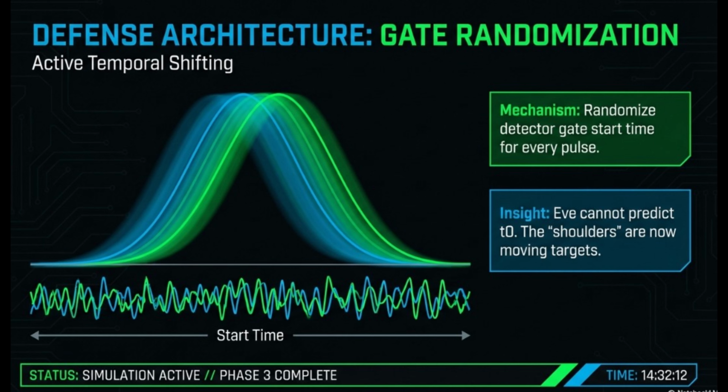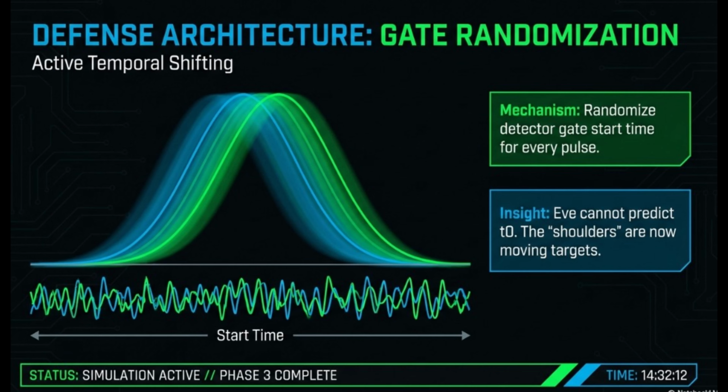Architectural resilience. Exercising the ghost. We conclude our forensic audit with the most critical phase, architectural resilience. We have seen how the temporal ghost unspools the security of even the most advanced MDI-QKD systems. To secure the future, we cannot simply rely on mathematical proofs. We must harden the hardware.